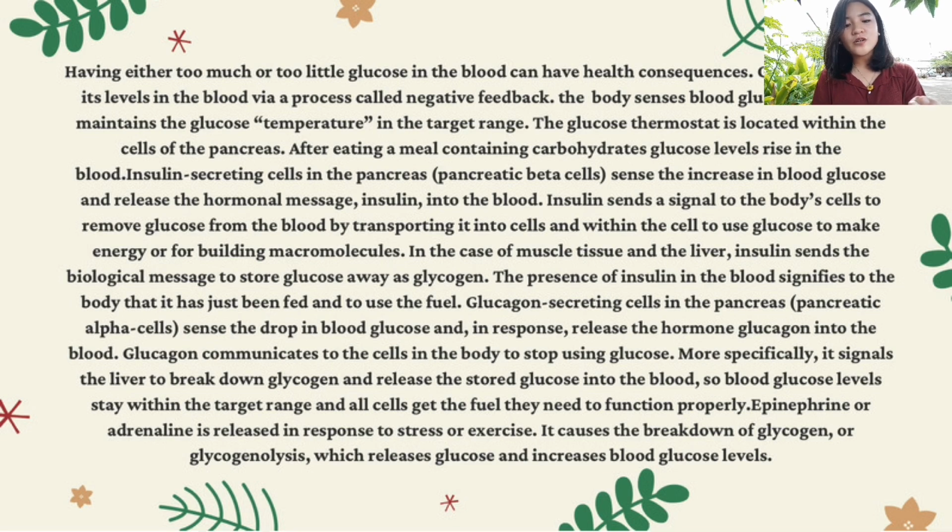Glucagon-secreting cells in the pancreas, or the pancreatic alpha cells, sense the drop in blood glucose and in response release the hormone glucagon into the blood. Glucagon communicates to the cells in the body to stop using glucose. More specifically, it signals the liver to break down glycogen and release the stored glucose into the blood. So blood glucose levels stay within the target range and all cells get the fuel they need to function properly.